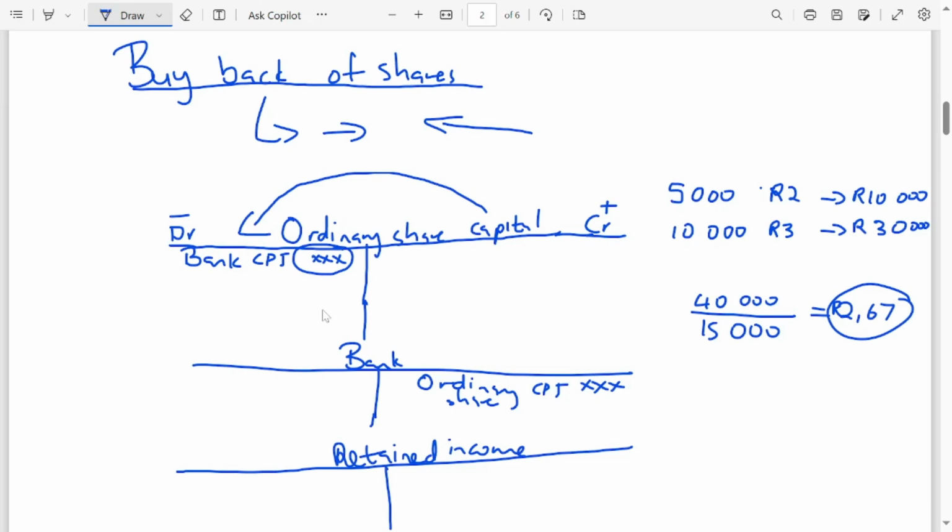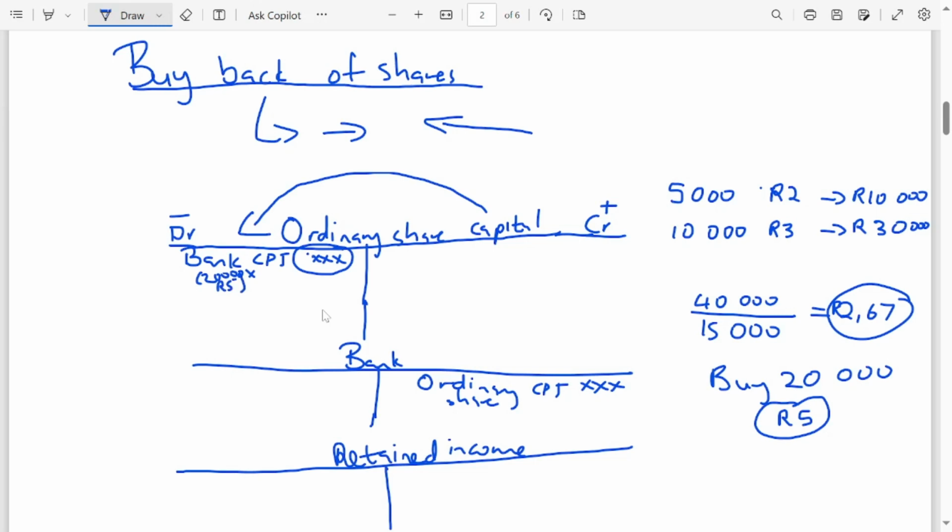So what I'm trying to say is this. If maybe we bought back 20,000 shares, for example, and we bought them back for 5 rand, the amount we're going to use in here is not going to be 20,000 multiplied by 5 rand, the market value.